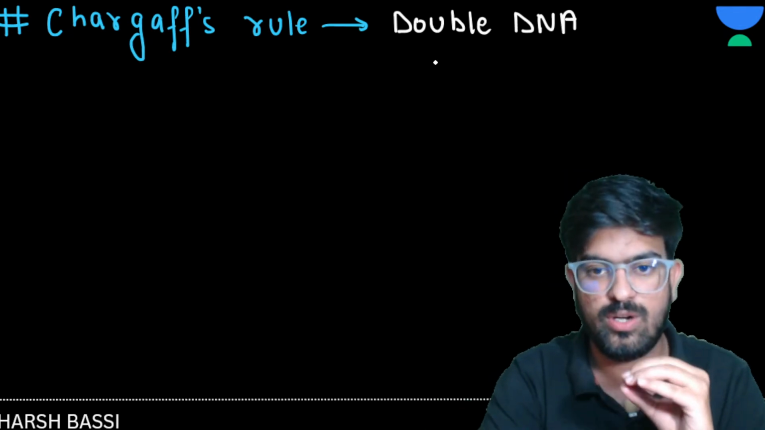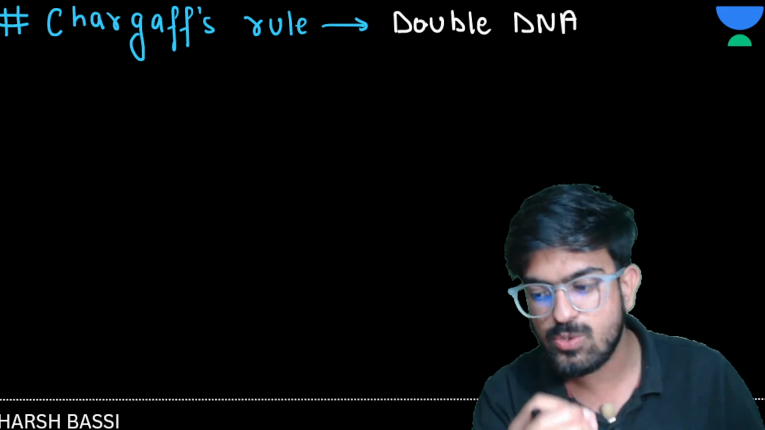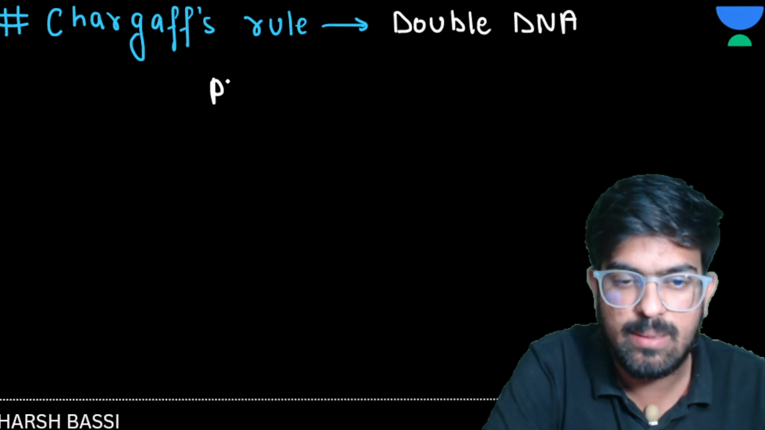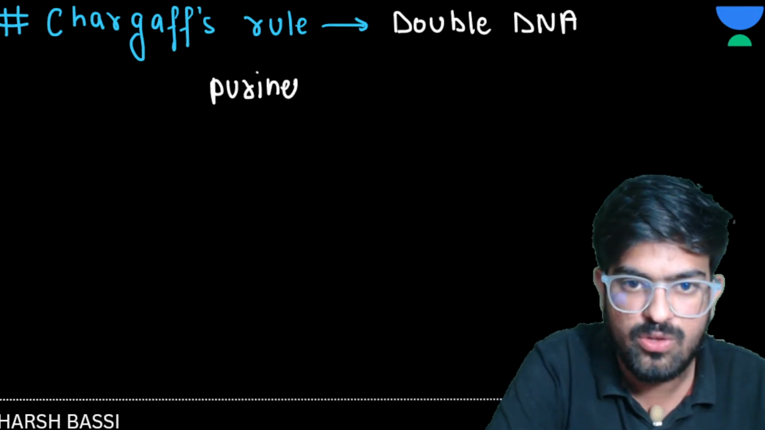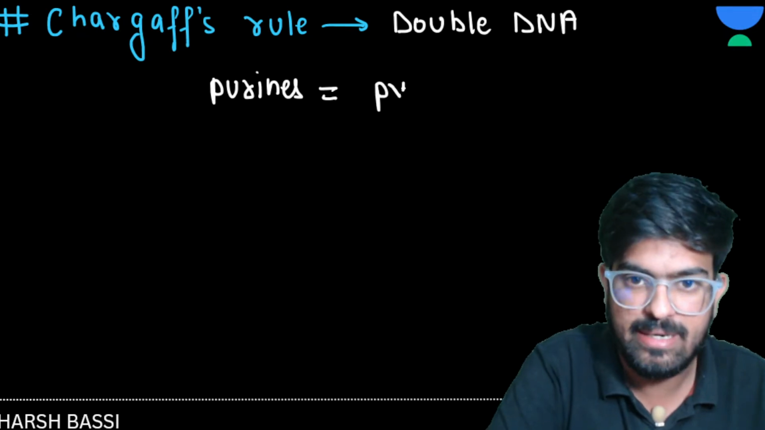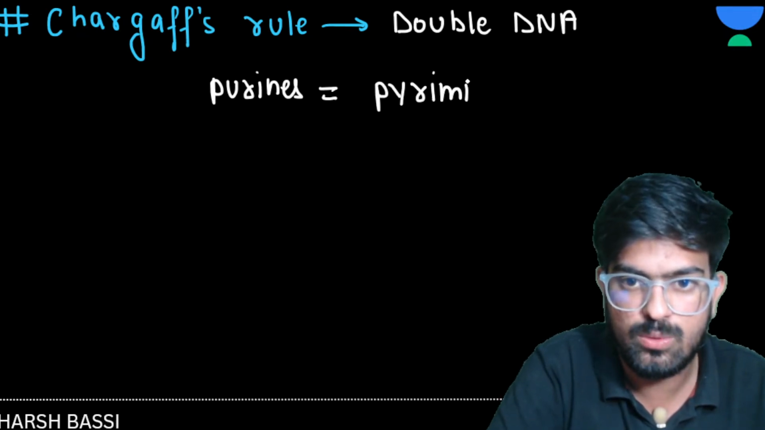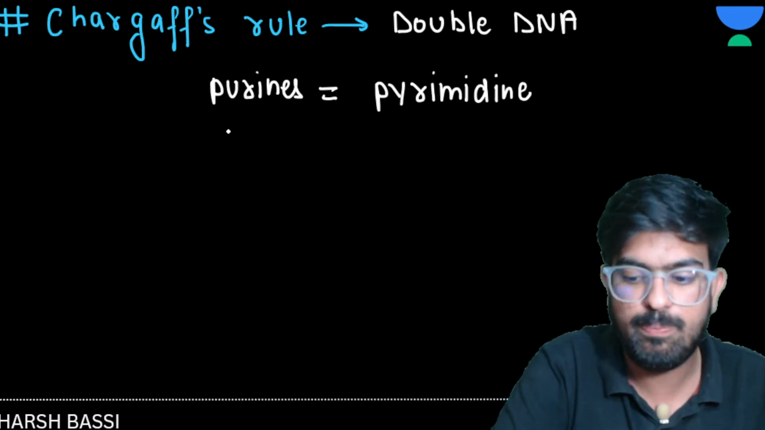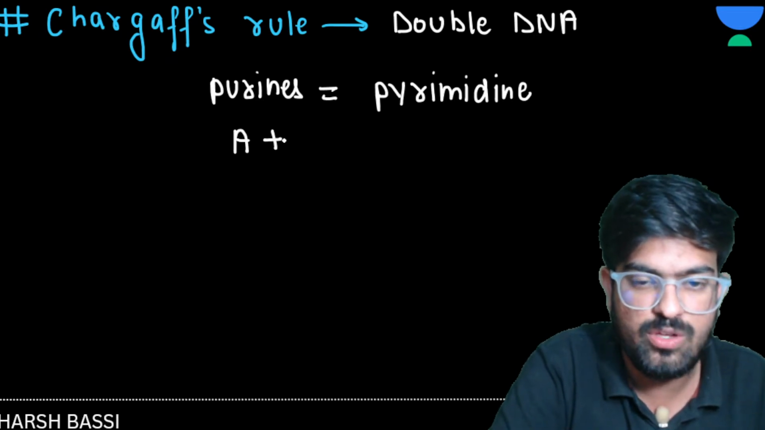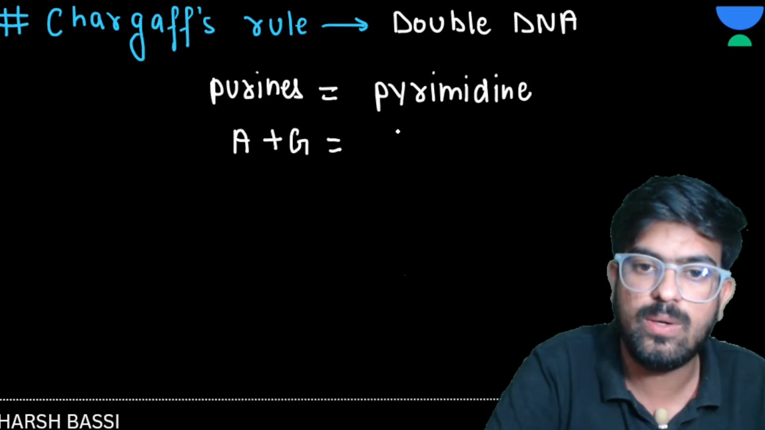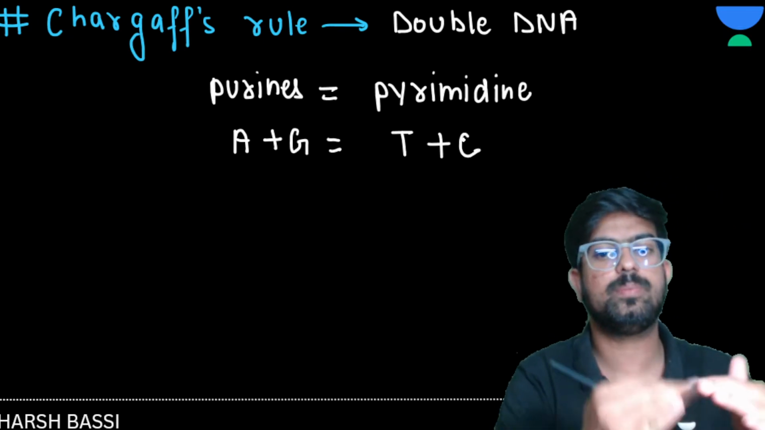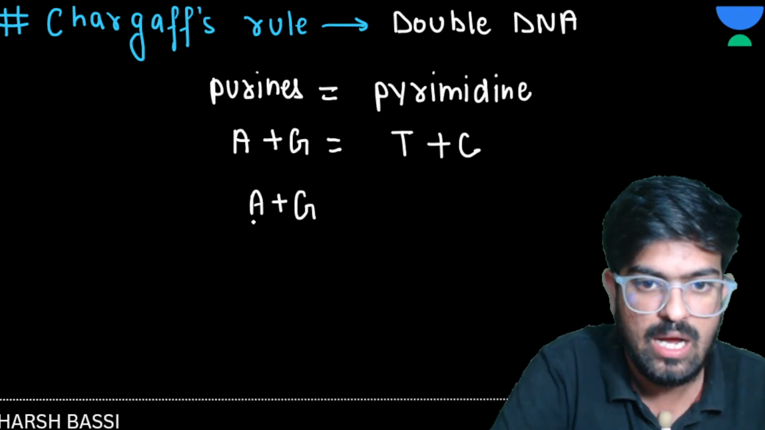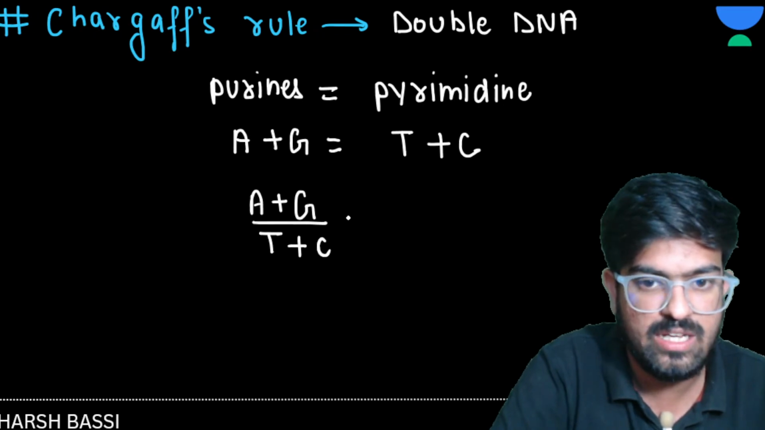According to this, purines bind with pyrimidines, and the number of purines will be equal to the number of pyrimidines. What are purines here? A and G. A plus G will be equal to T plus C. That means their ratio should be equal.